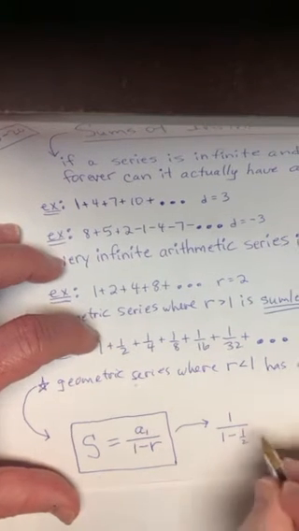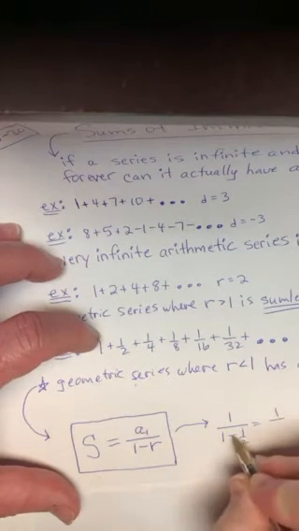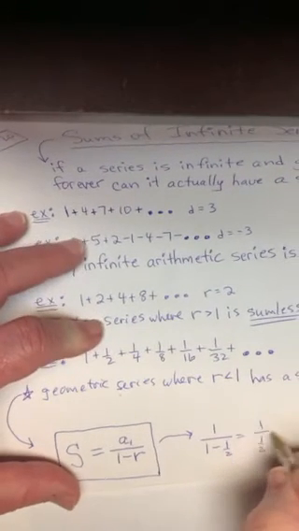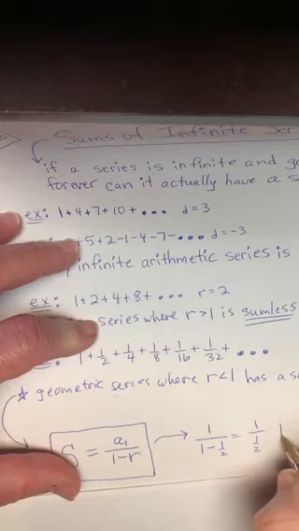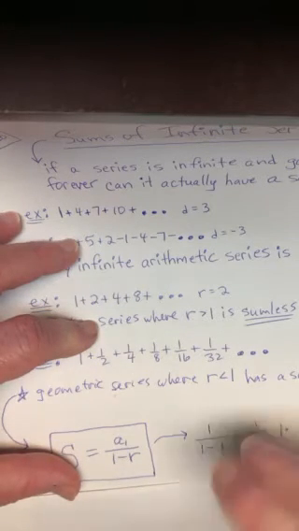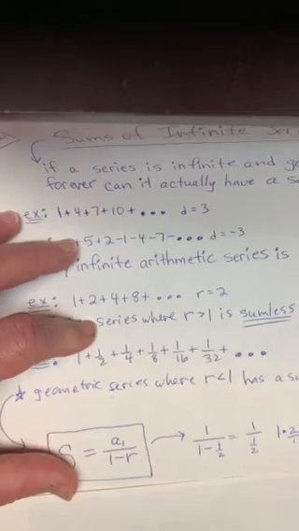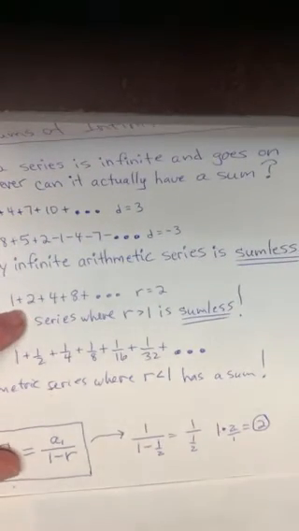Well, if you take 1 minus 1/2, you get 1/2. And 1 divided by 1/2: change division to multiplication, take the bottom fraction and flip it over. What's 1 times 2? The sum would be 2. There you go. Now you can see it.